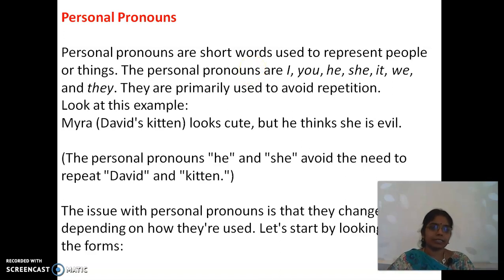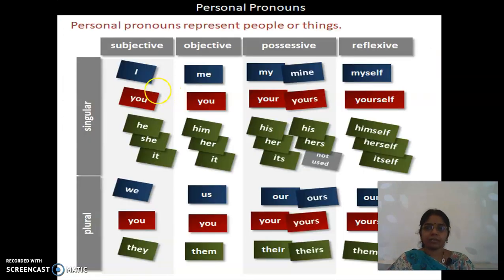For example, I said, so, he is peeping or she is peeping. According to the poet's imagination, he will say whether he or she. That is called personification. There, things will be getting the personal pronoun, right?